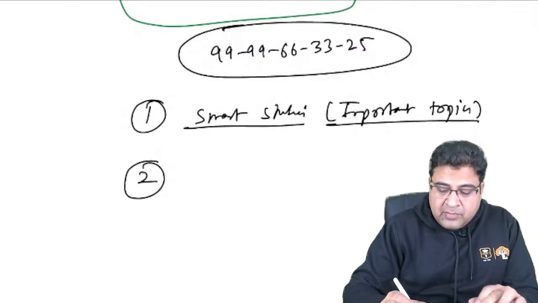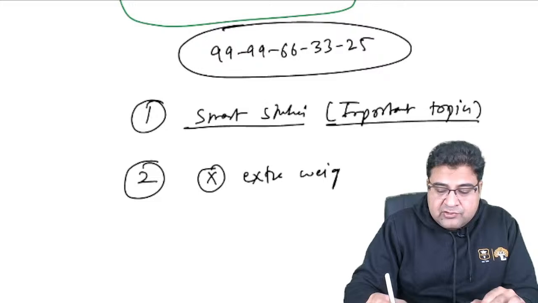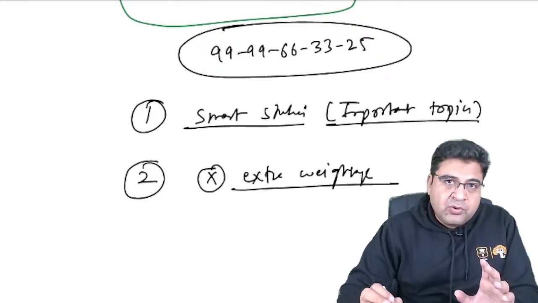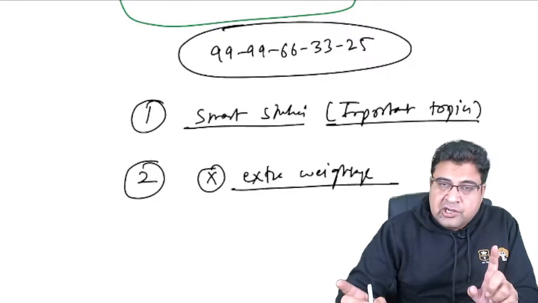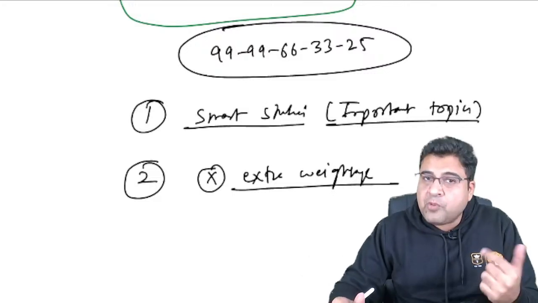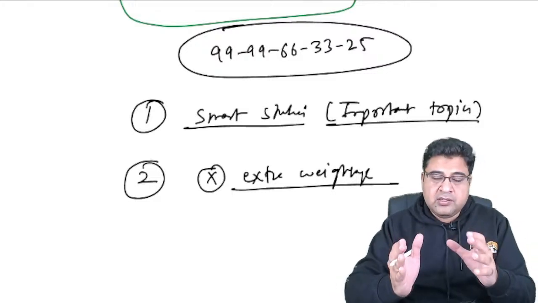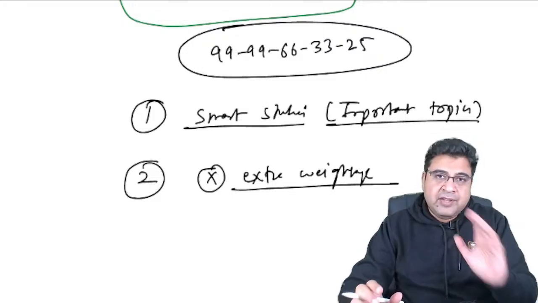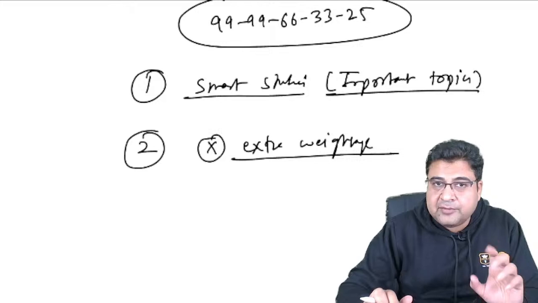So my suggestion is, do not give extra weightage to any of the subjects, including pharma. Please make your schedule and go with the schedule, because you're left with very little time. Make a schedule of how much time you have to give to each subject. According to the importance of the subject, give the proper respect and the proper time to the subject, and read it according to the schedule. Do not give extra weightage to pharmacology, right?